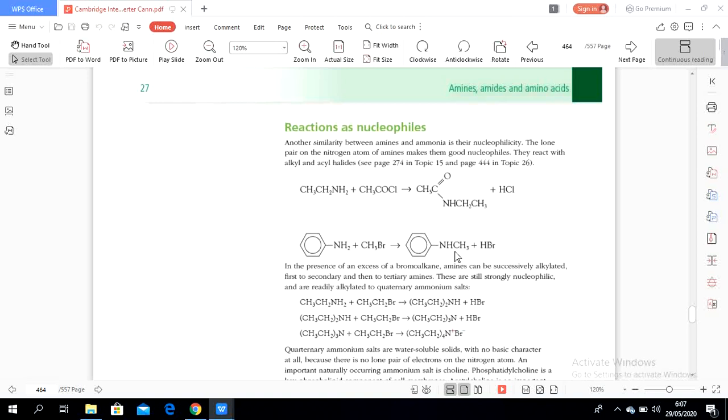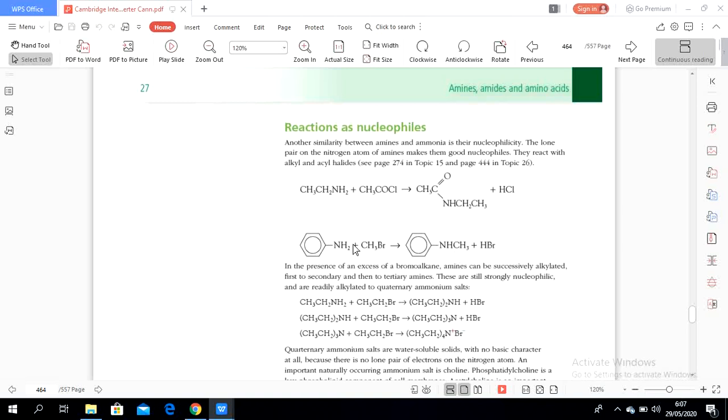Next, in the presence of an excess of bromoalkanes, amines can be successively alkylated first to secondary and then to tertiary amines. They are strongly nucleophilic and are readily alkylated to quaternary ammonium salts.